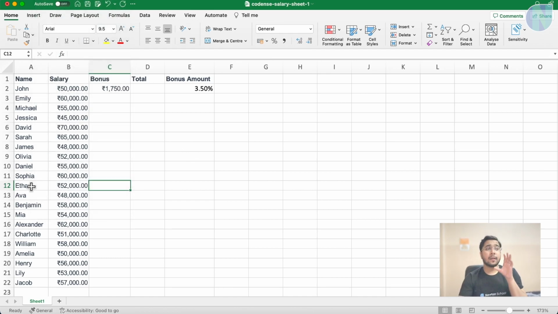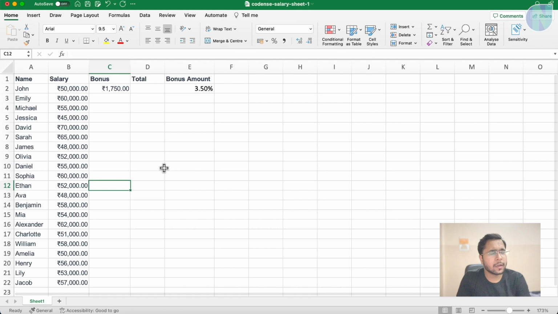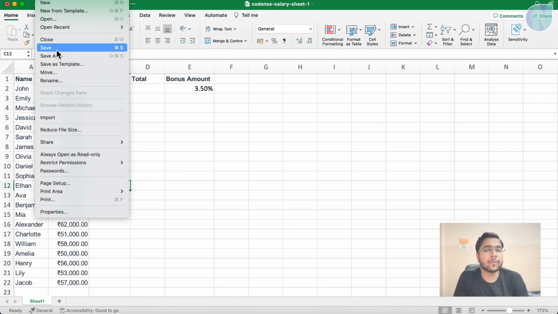Now this is the basics of Excel, what is what when you open an Excel sheet. So, workbook and worksheet. This whole thing is known as a workbook, but this thing is known as a sheet or worksheet. Now how to save the file? You can go to File and then click Save. If you want to create a new file, go to File and click New. You can create a new file here.